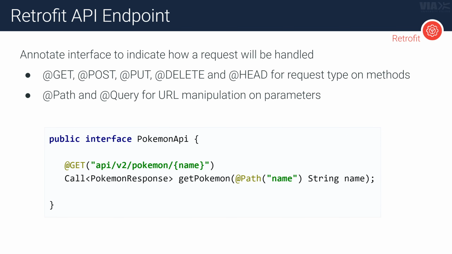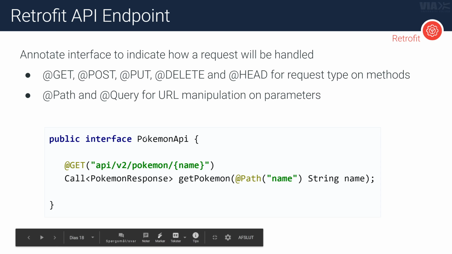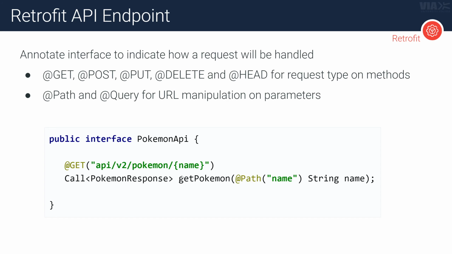And then now comes the interesting part here. So we want to specify how we can actually communicate with our web API. So what is possible to do with our web API on a very abstract level. So you can see right here, basically this Pokemon API, what you can do with that is basically this method right here. You can get Pokemon. So you can see this is just an interface. We don't have to create the class that implements this interface. That is done by Retrofit, just the same way as Room did it last week. So the only thing we have to say is our Pokemon API, our web service, is able to retrieve Pokemon. The only thing you have to do is give it a name, and then it works.